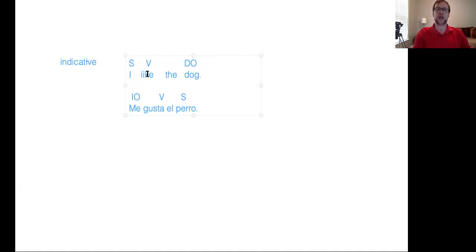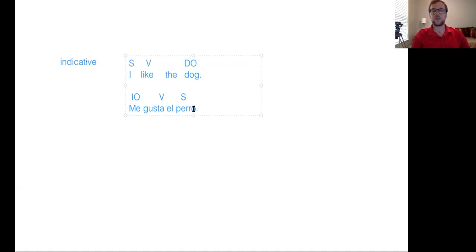We say, I like the dog. In Spanish, they say, the dog pleases me, or the dog is pleasing to me, okay? And that's where we get the indirect object, to me, to whom? To me. Okay, I like what? I like the dog, subject, verb, direct object. In Spanish, it's indirect object, verb, subject. Okay, and we'll get into more of that.